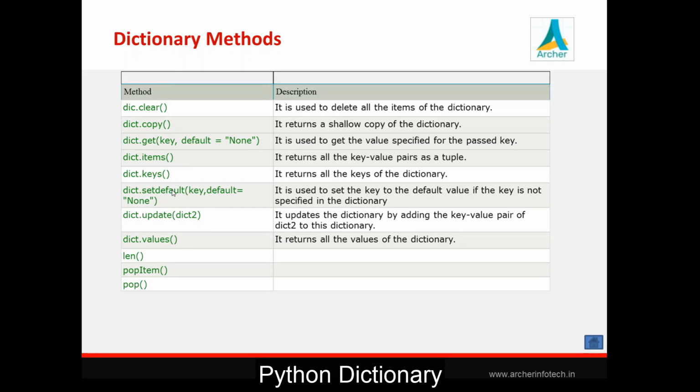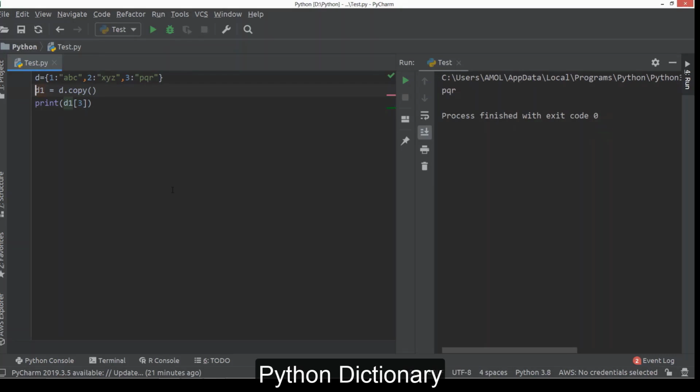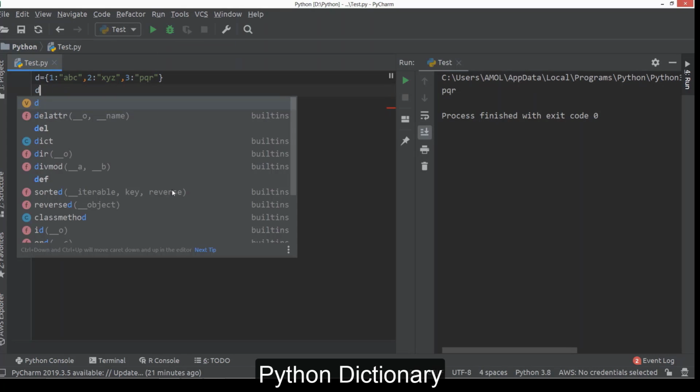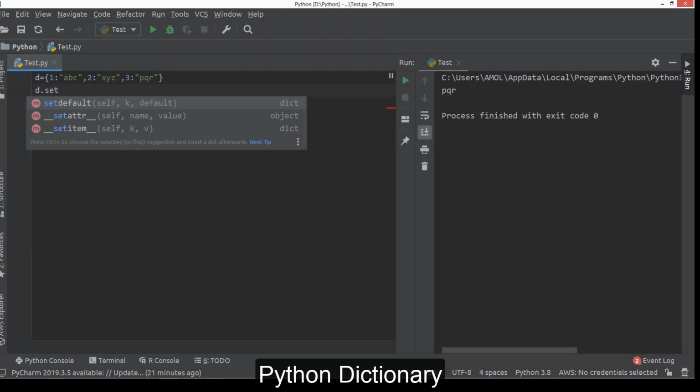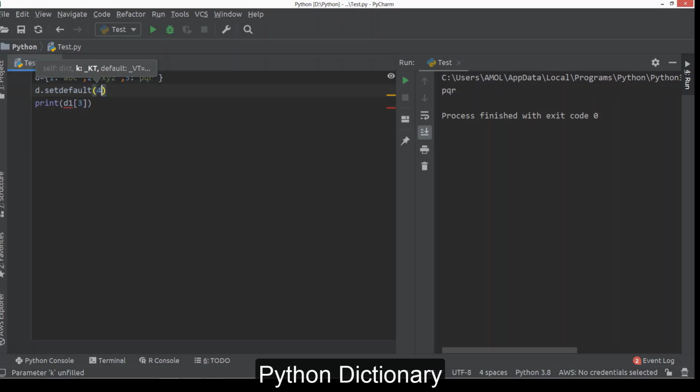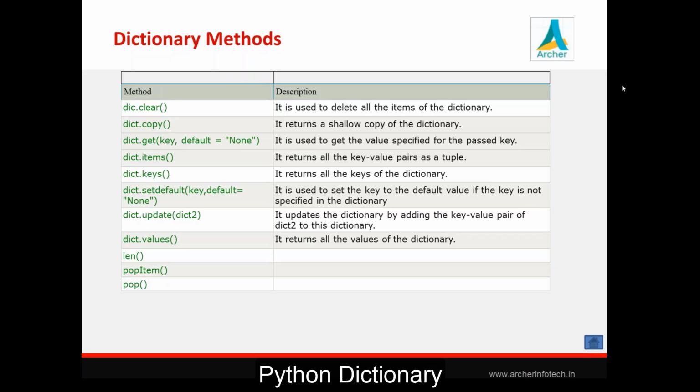Then there is one more method to set a value for a respective key. So we can use it like this. The setdefault method is there. We can set a default value for the respective key here. So see here, you can add a new key by using this method also. We are setting one default value for key number 4, which is not existing, so it will add this key value pair to your existing collection here.